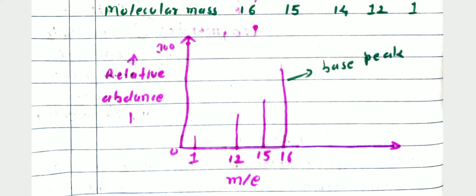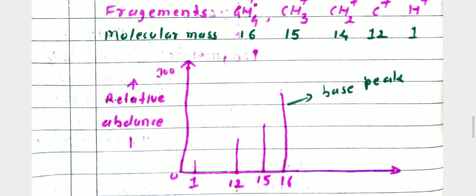This ion has the greater relative abundance, therefore it shows the long line in the mass spectrum. Here 1, that is the H+ cation, is of lesser abundance and shows a small line. Then 12, the carbon cation, again shows a small line compared to the CH4 parent ion, the base peak. Then 15 is the CH3+ cation, again a small line.